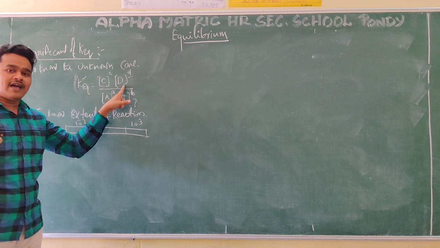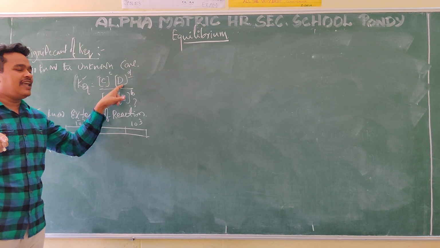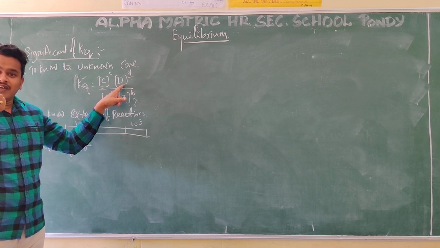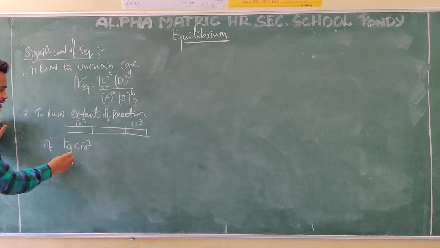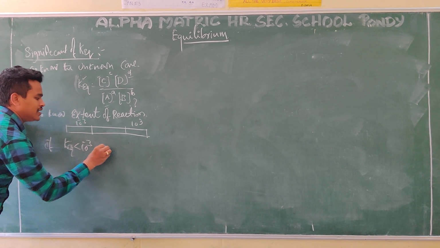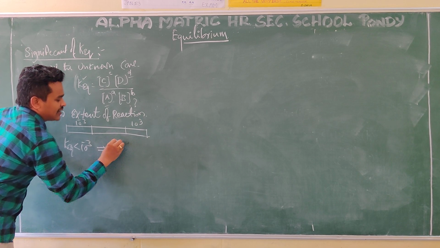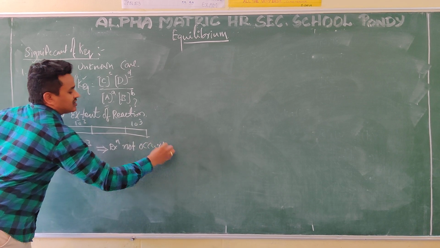That means the numerator value is very small. Numerator means C and D. In our reaction, C and D means products. Products are very small, means products are not forming. So if K equilibrium is less than 10 power minus 3, this implies the reaction does not occur. Reaction not started.